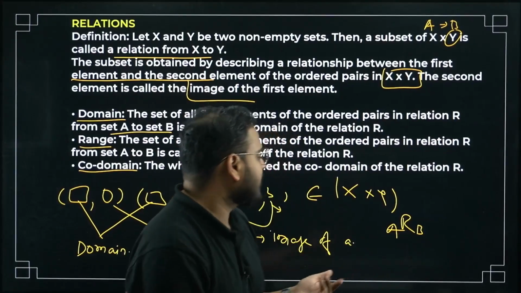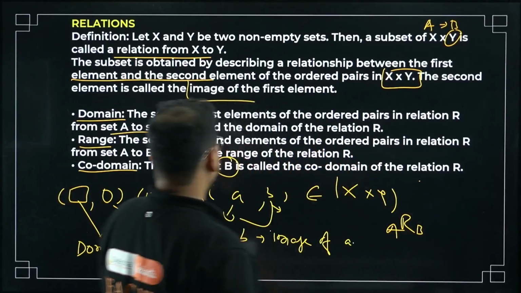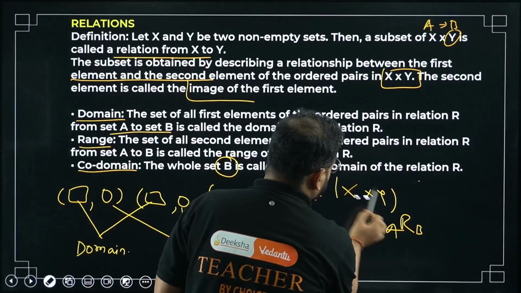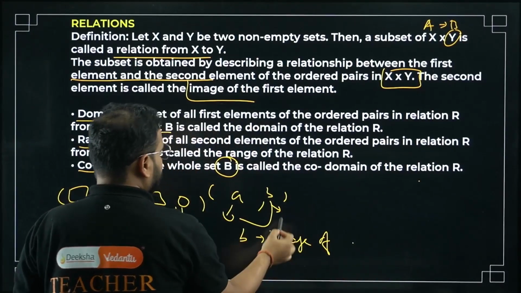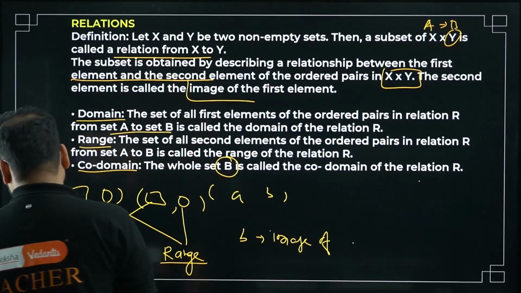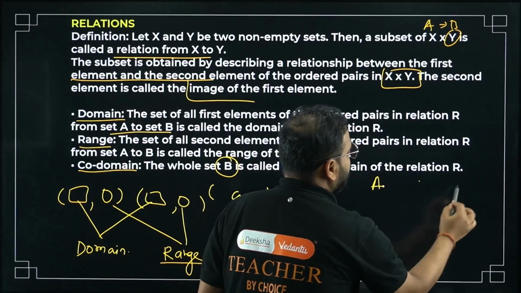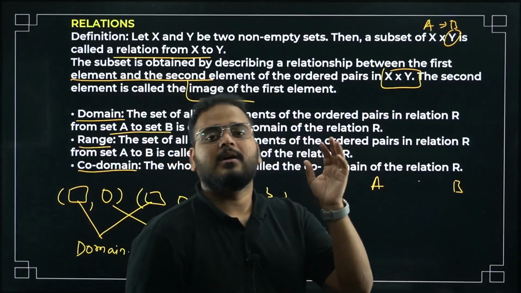For example, let me just erase some part and I'll explain this to you. Let's say I have set A over here and set B over here. Let's say my relation is that the product is odd.